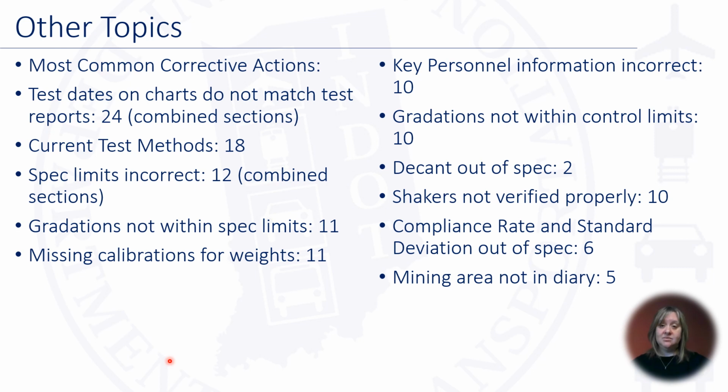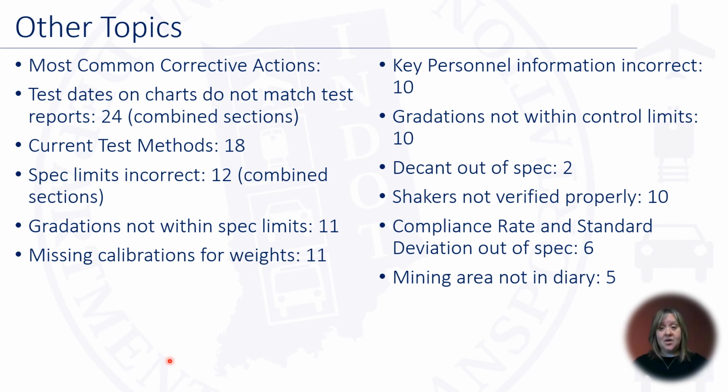Current test methods. 18 corrective actions. We will discuss this a little bit later on how to fix this. Spec limits are incorrect. There were 12, again, 2 combined sections of this. And what that means is that it's not within our state spec or your QA specs. Gradations are not within spec limits. There were 11 corrective actions. This means that your gradation test has failed on one of your control limits.